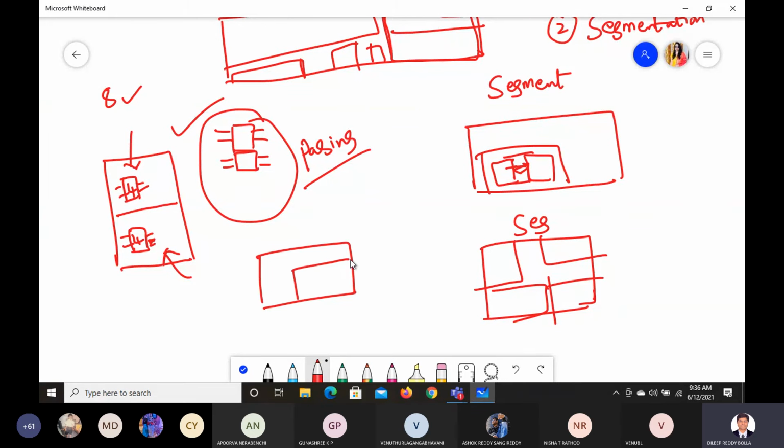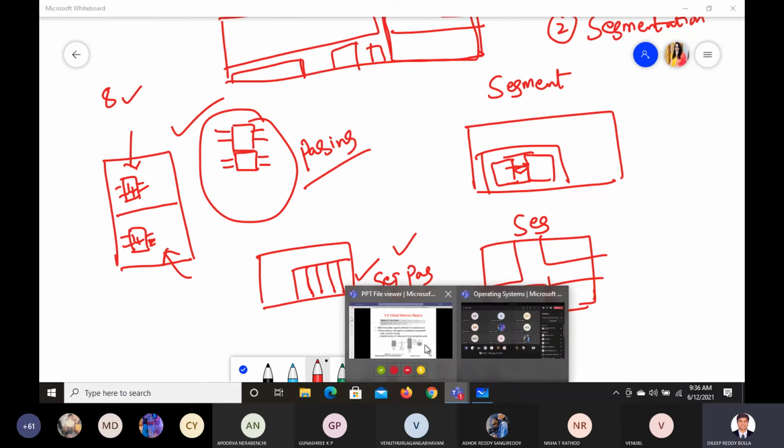This is your complete party hall space, separated. Again, they cannot give it separately, right? They can again make the pages. You can use these compartments whichever way you want. So that's the concept. So this is better: segmentation with paging is the best to use in your corresponding operating system.